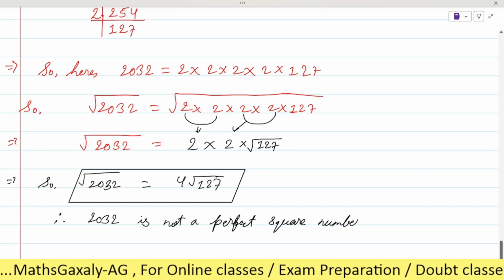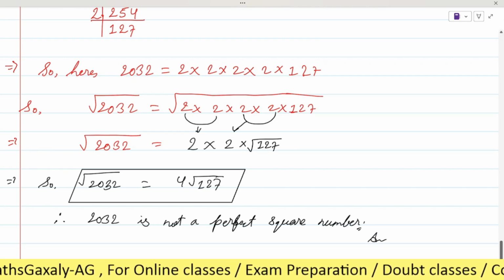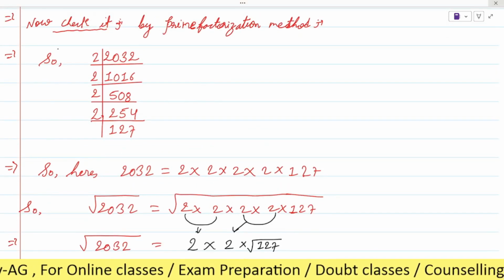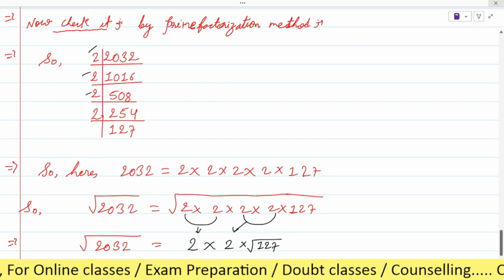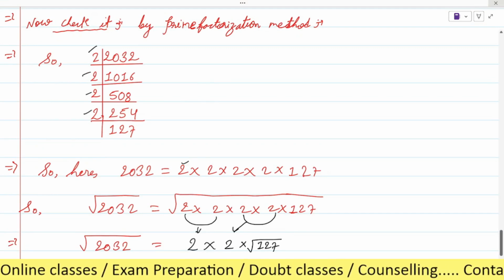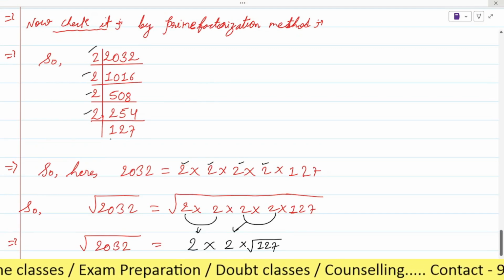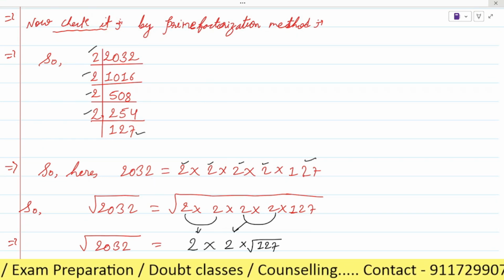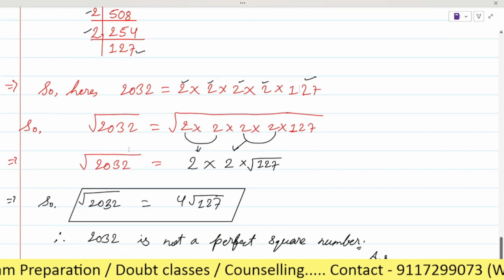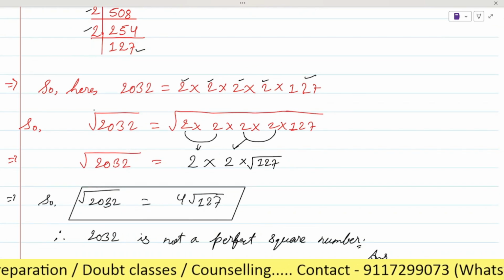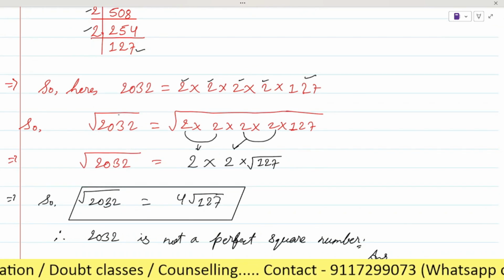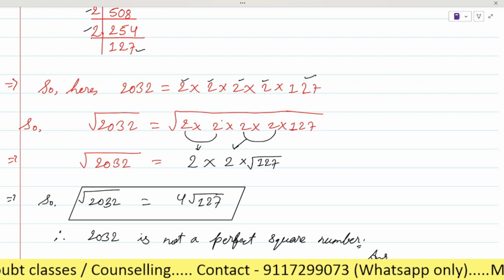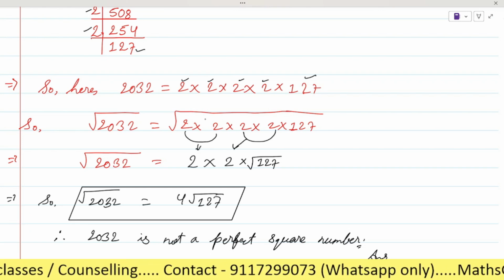We are supposed to write it like 2 into 2 into root of 127. See, this one we get here: this two, this two, this two, this two, a total of four 2s I have written here, and this 127 I have written here. Now we are finding the square root, so we put root under on both sides.